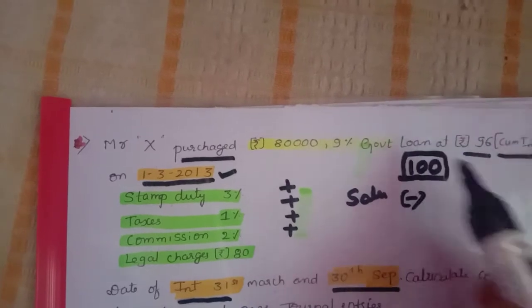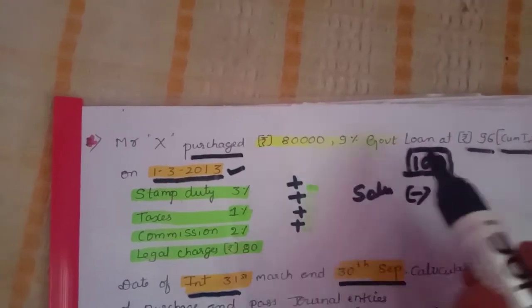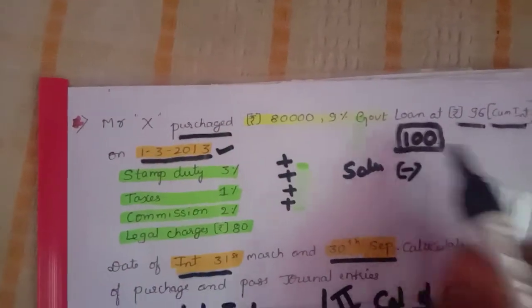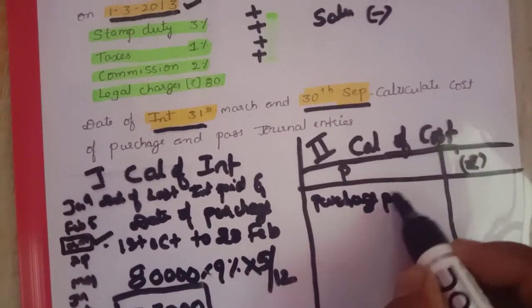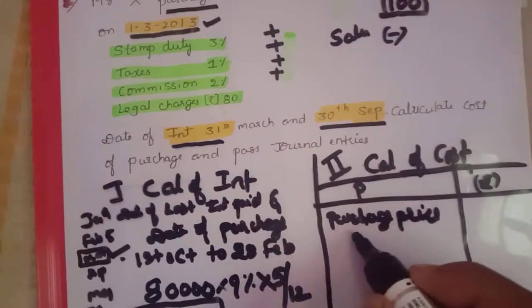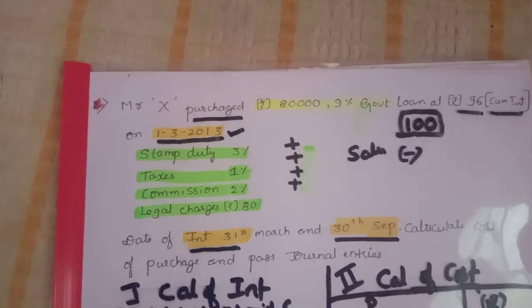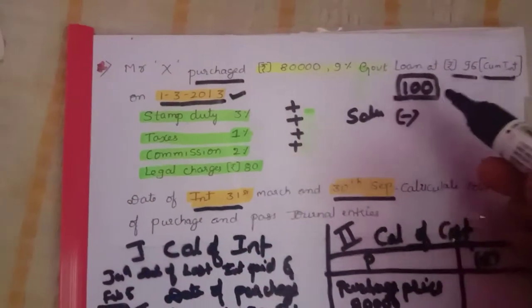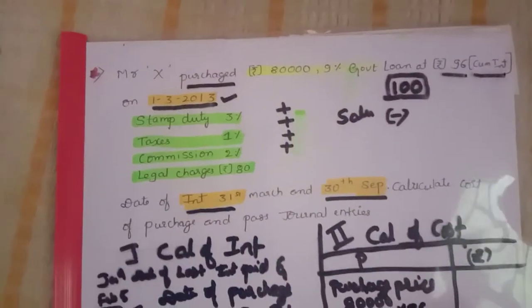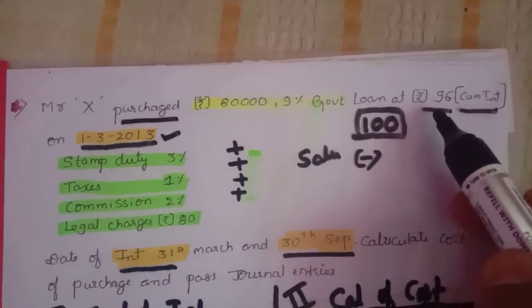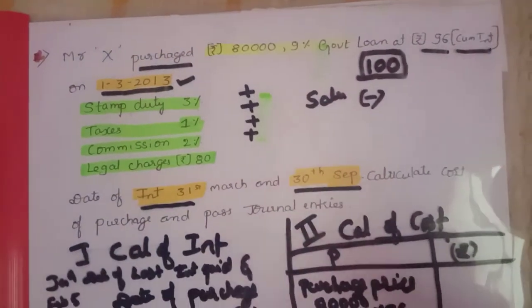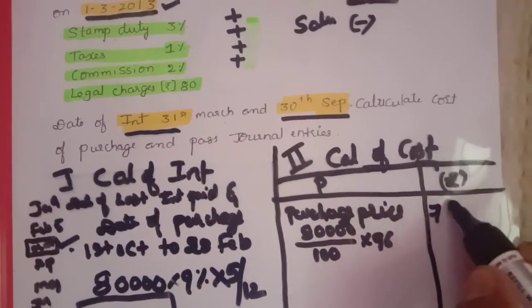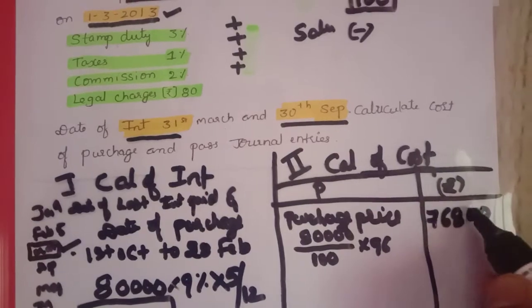So purchase price is 80,000, divided by 100, into 96 market price. 96 is given in the question itself. So you will get 76,800 rupees.